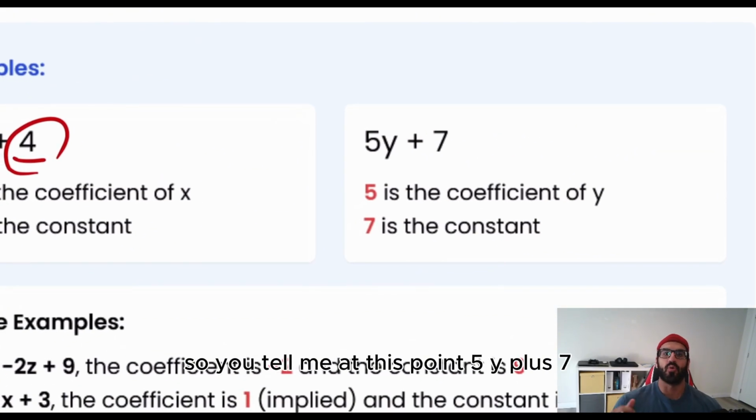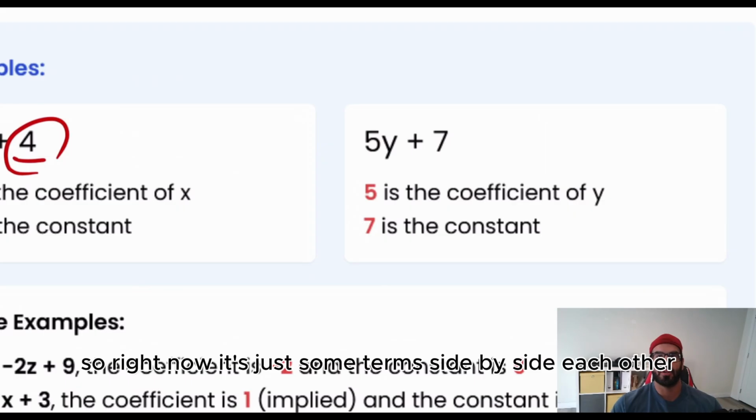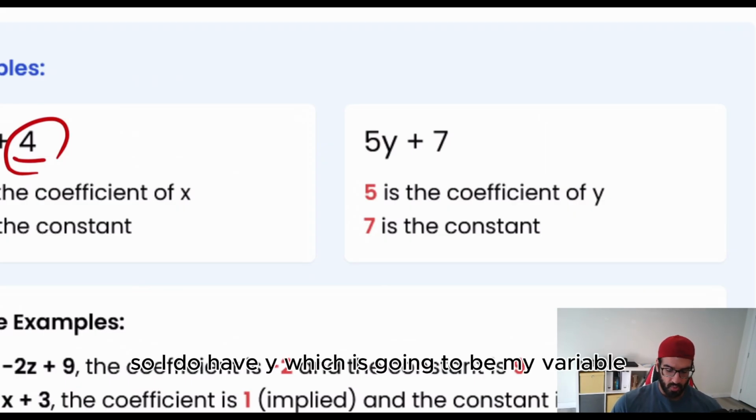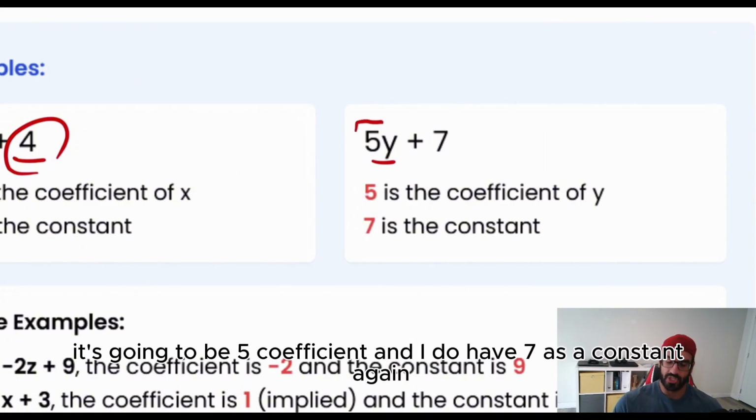So you tell me at this point, 5y plus 7. You see, everything has changed. Right now, I have to say it's not an equation, because an equation is something that you equal to something. So right now, it's just some terms side by side. So I do have y, which is going to be my variable. I don't know about that yet. It's going to be 5 as the coefficient, and I do have 7 as a constant.